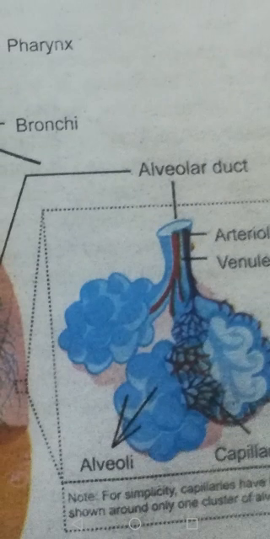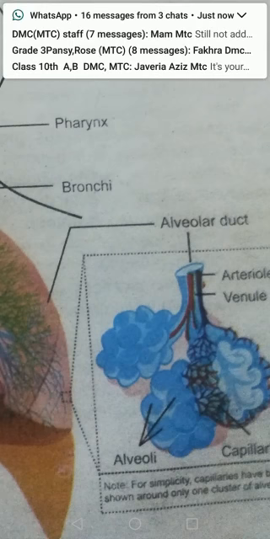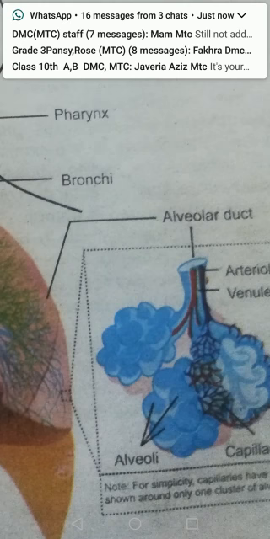Alveoli form the respiratory surface in humans, and they consist of only a single layer of epithelial cells. The alveoli are surrounded by capillaries. From the heart, the pulmonary artery comes, which carries deoxygenated blood, and after coming into the lung it divides and redivides and forms arterioles, and then capillaries. Through the capillaries, gaseous exchange takes place.